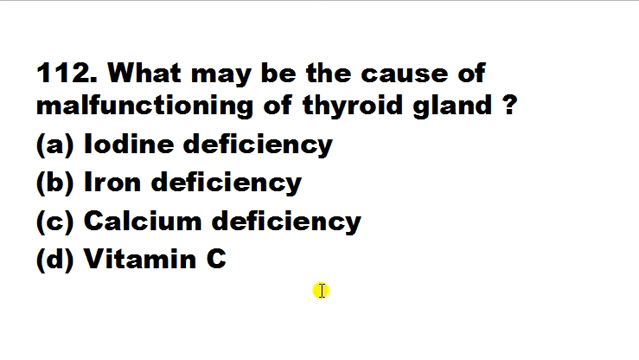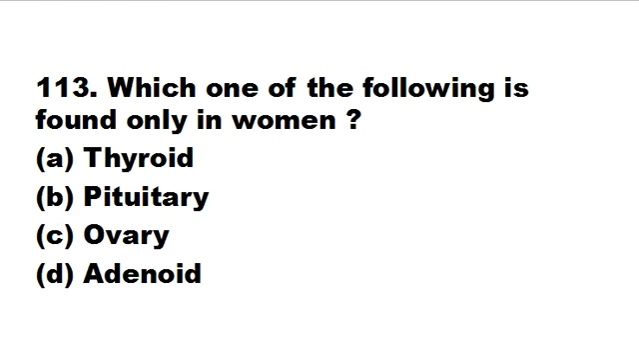This is the main reason which causes malfunctioning of thyroid gland, where the thyroid gland cannot function properly. So it is the main cause. Iodine deficiency is the cause of malfunctioning of thyroid gland. Which one of the following is found only in women? Thyroid gland, pituitary gland, ovary, adenoid. So here ovary is the organ or gland which is only found in women.